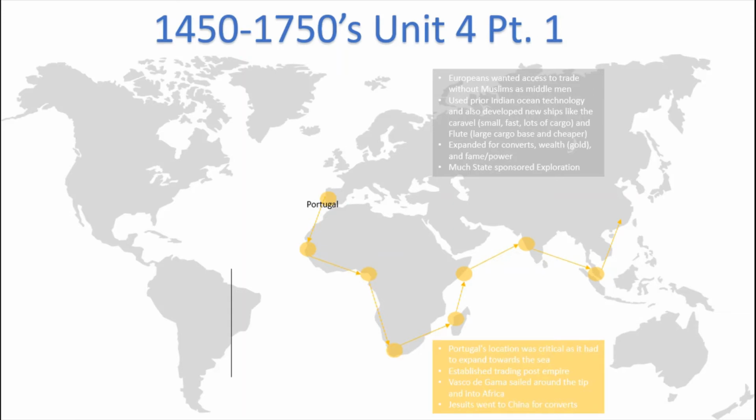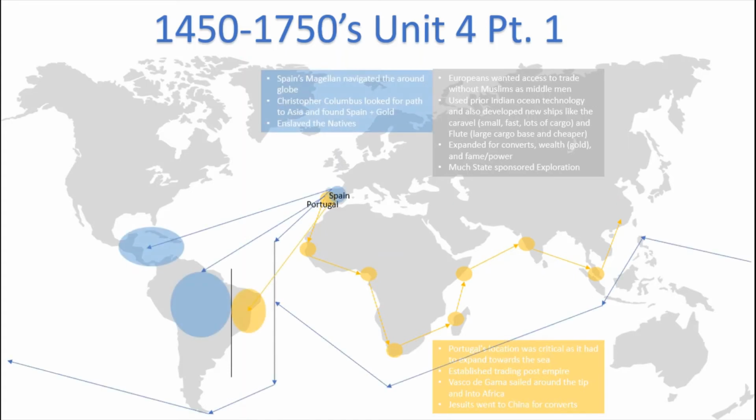Also, Vasco da Gama was the one who sailed around the tip and went into Africa. And finally, the Jesuits from Portugal went into China for converts. While they weren't really successful in this manner, they were able to spread their religion into China. So next was Spain. Spain's Magellan navigated around the globe. He was the first one to circumnavigate the globe.